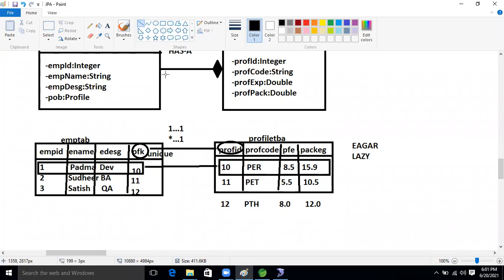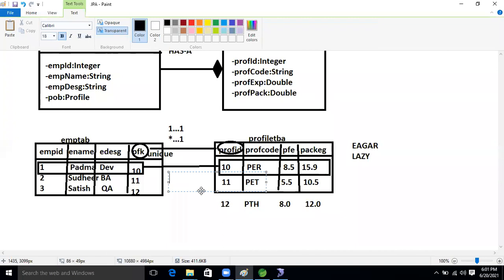If we are selecting the employee table details as well as the child table details, that is called Eager.